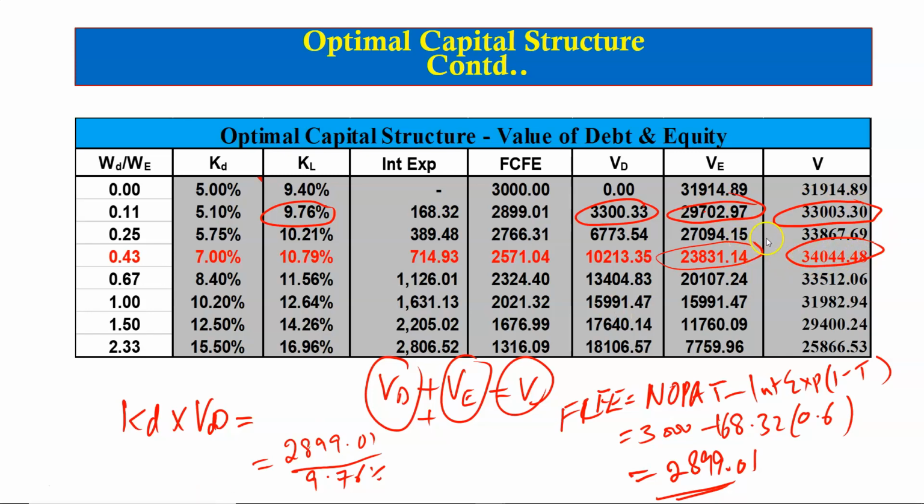On the previous slide, we first calculated the value of the firm, discounting the free cash flow to the firm by the cost of capital, and then we calculated the value of debt and the value of equity, multiplying the weight of debt and the weight of equity by the value of the firm. Here we are doing it in reverse order. So we are calculating the value of debt and the value of equity using their corresponding cash flows and discount rates, and then we add them up to get the value of the firm, and we confirm that the value obtained in this column here matches the value obtained for the value of the firm in the previous slide.